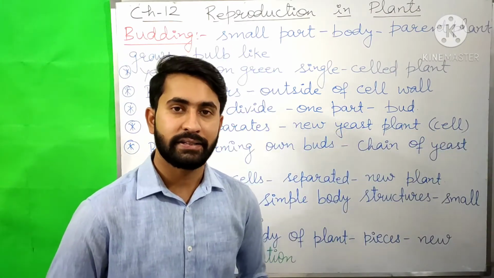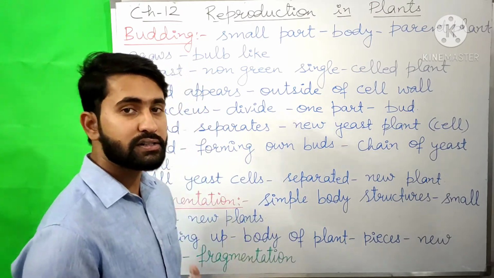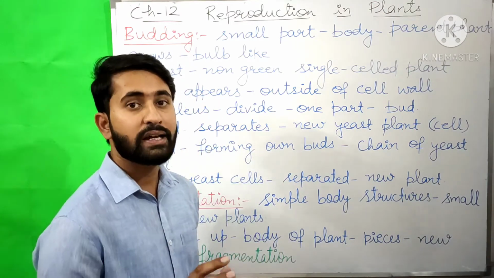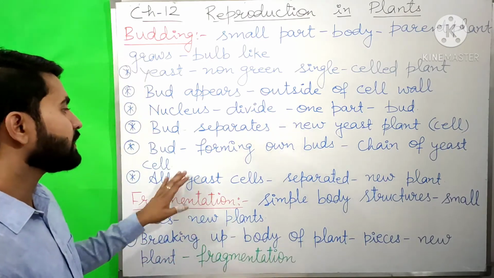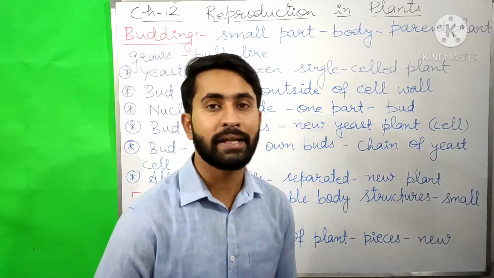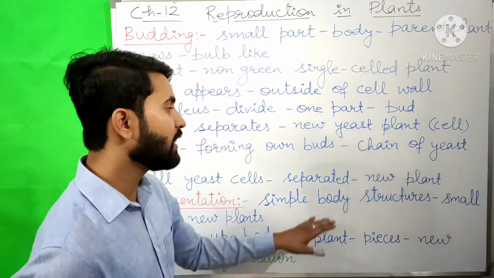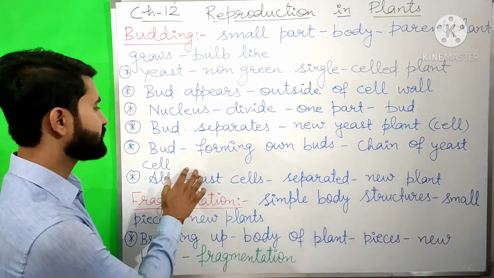The budding in yeast often takes place very fast. The first bud that grows starts forming its own buds, and these buds remain attached to the parent yeast plant, forming a chain of yeast cells.